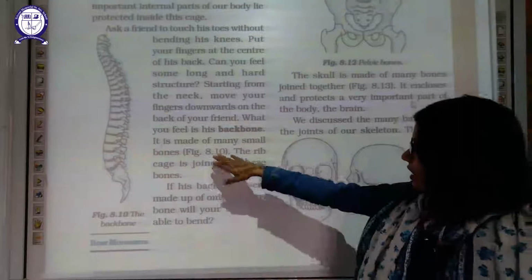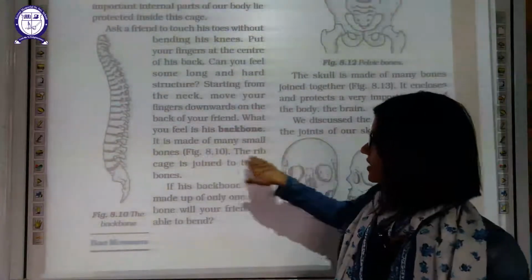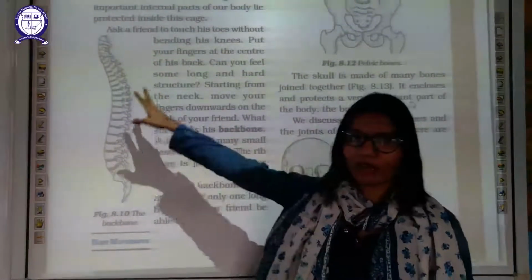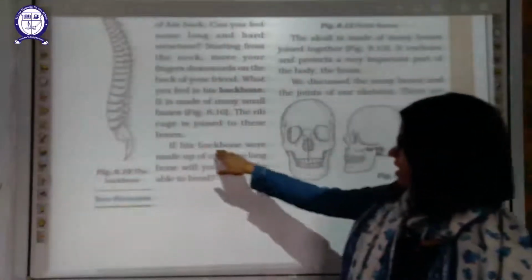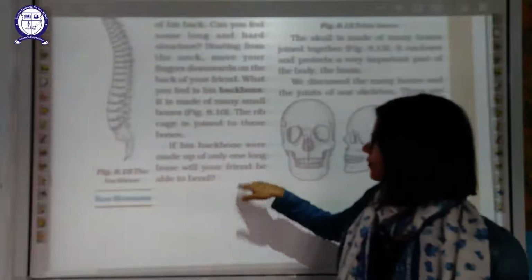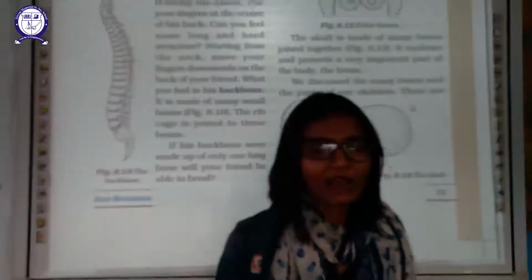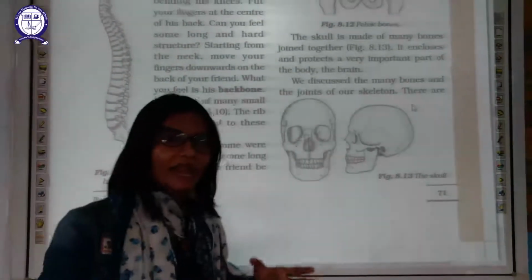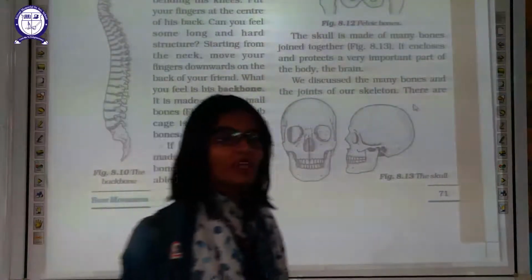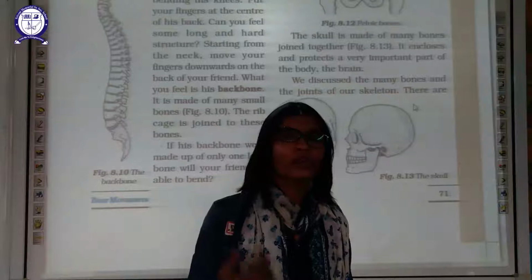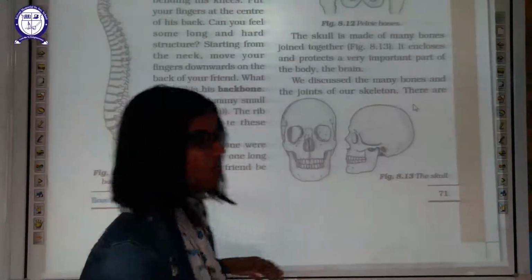It is made up of many small bones. The rib cage is joined to these bones, these vertebrae. If the backbone were made up of only a single bone, then you or your friend would not be able to bend. If this entire structure of the backbone is made up of a single bone, then you are not able to bend. That's why it is provided with small bones.